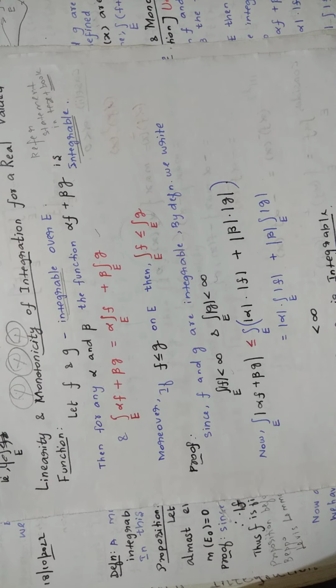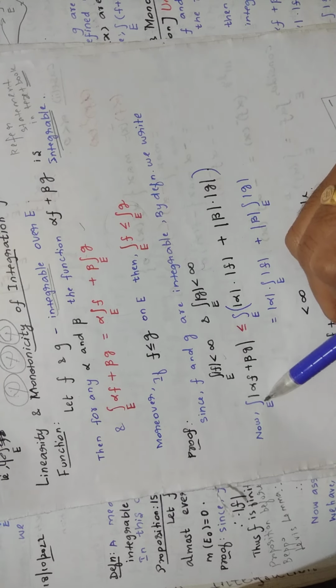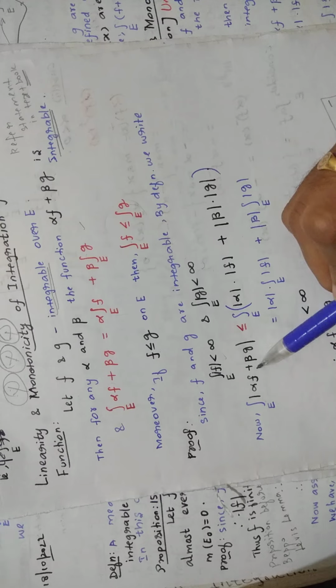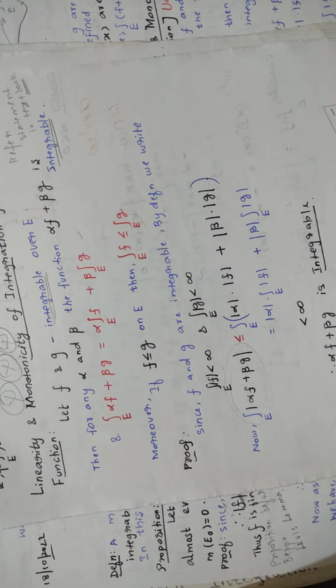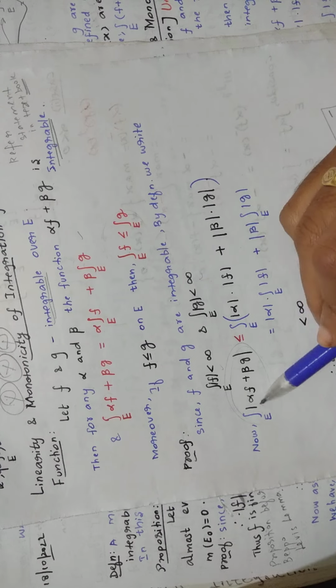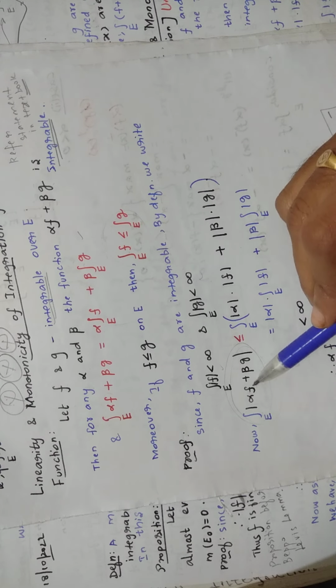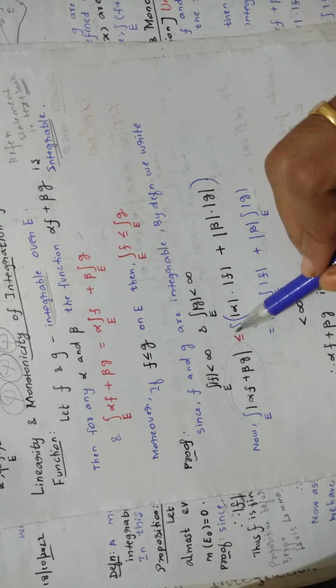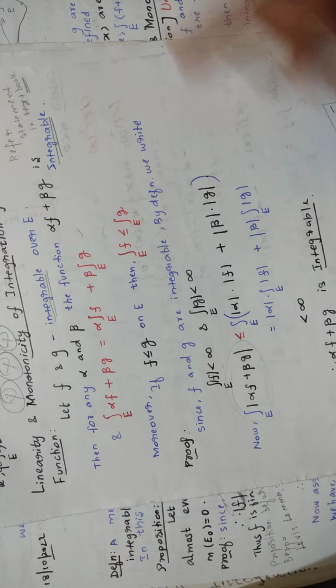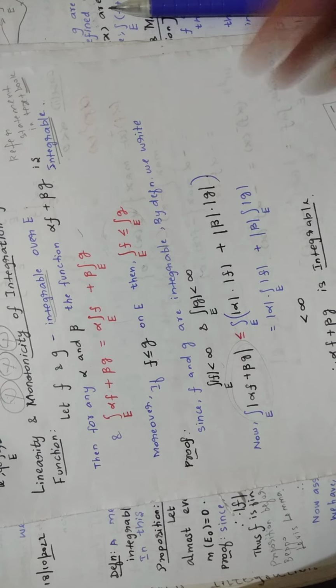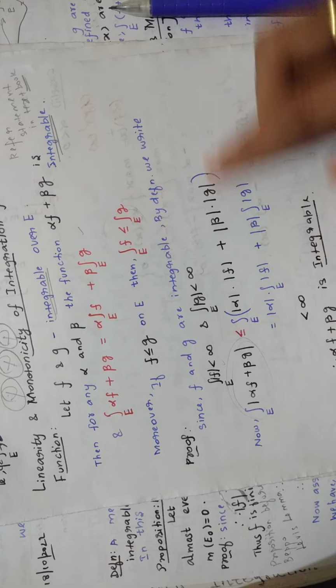Now consider the integral of modulus of alpha f plus beta g over E, which is less than or equal to, here you are splitting the modulus across all the elements.